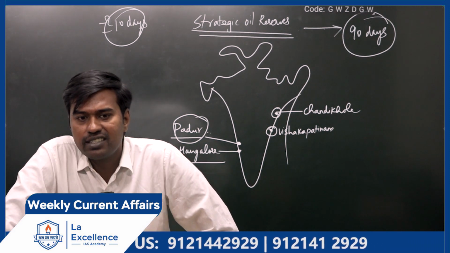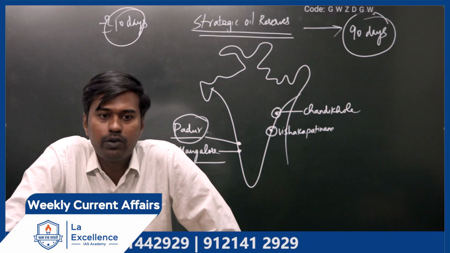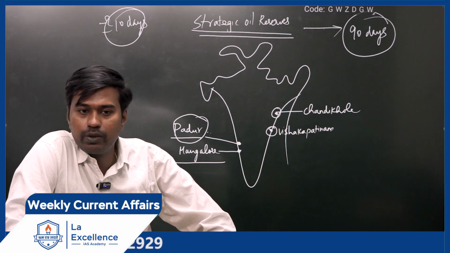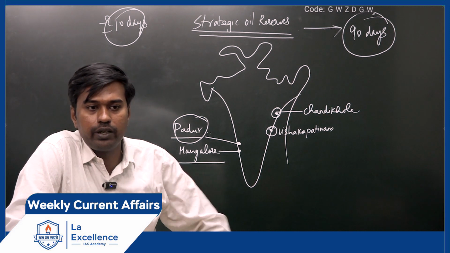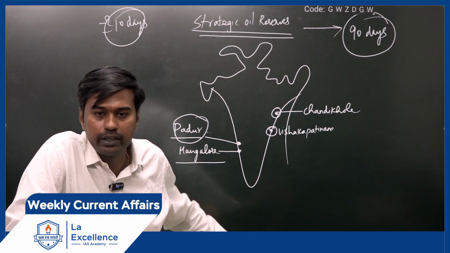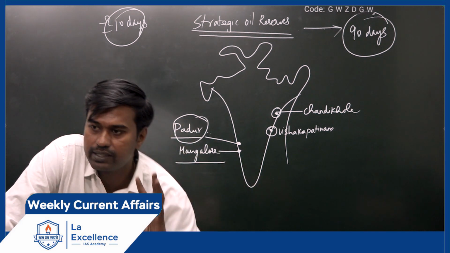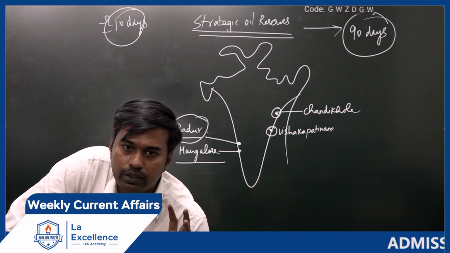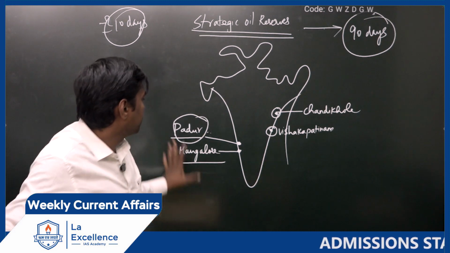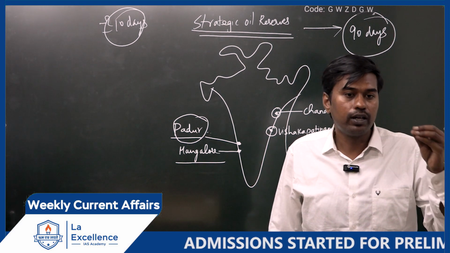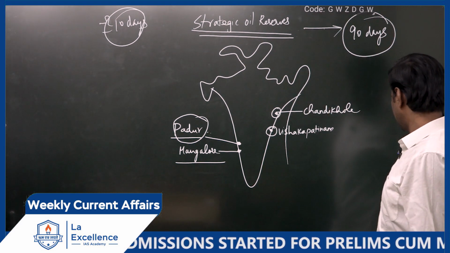Why? Because it's not just an economic relationship, it's also about energy. Securing the energy of India is very important, and to maintain energy security we need the cooperation of UAE. Up to this, understood? So strategic oil reserve as a concept, how many days do we want to do? 90 days. But currently, we have the capacity to store it for only 10 days.